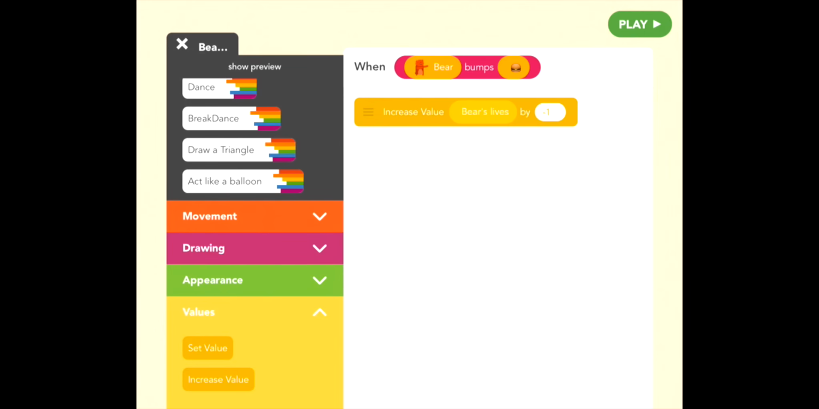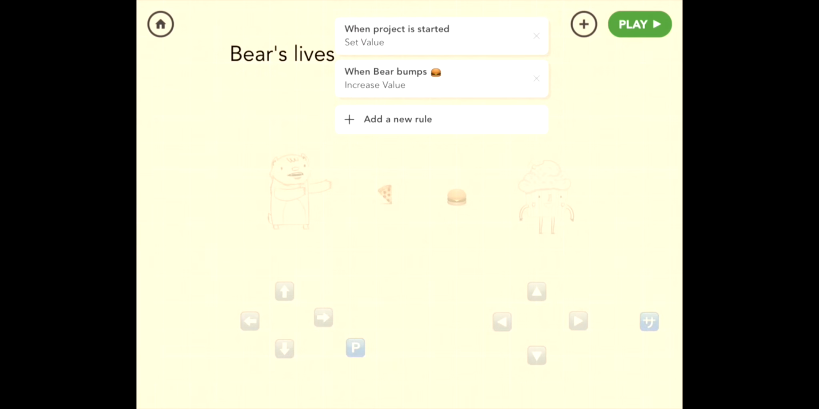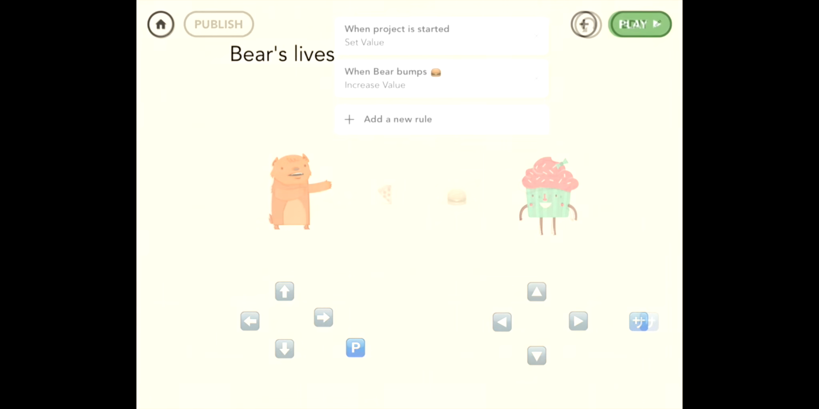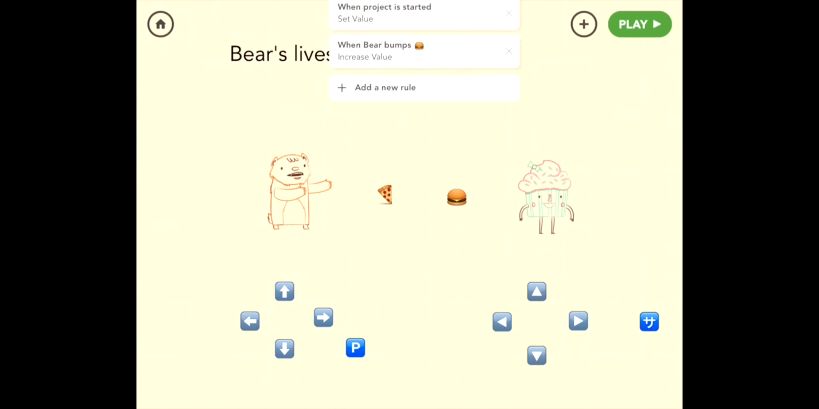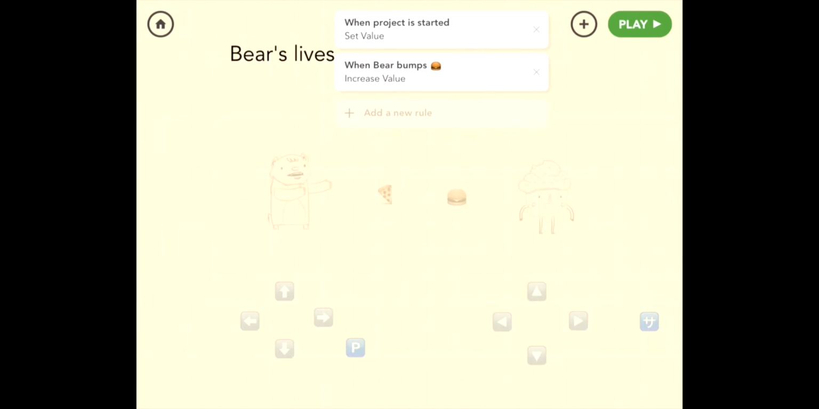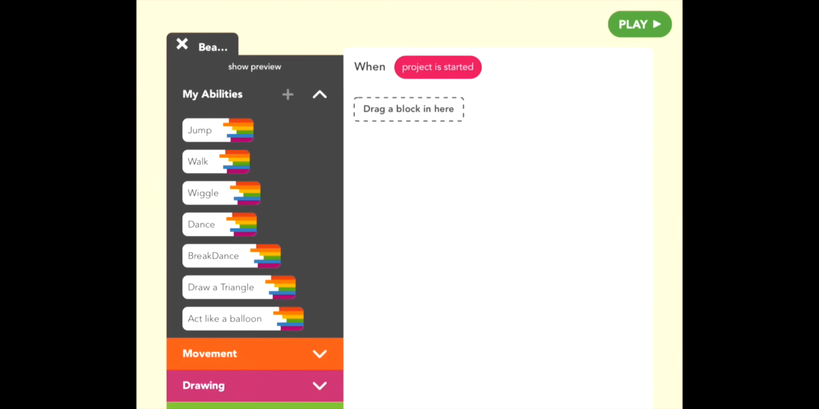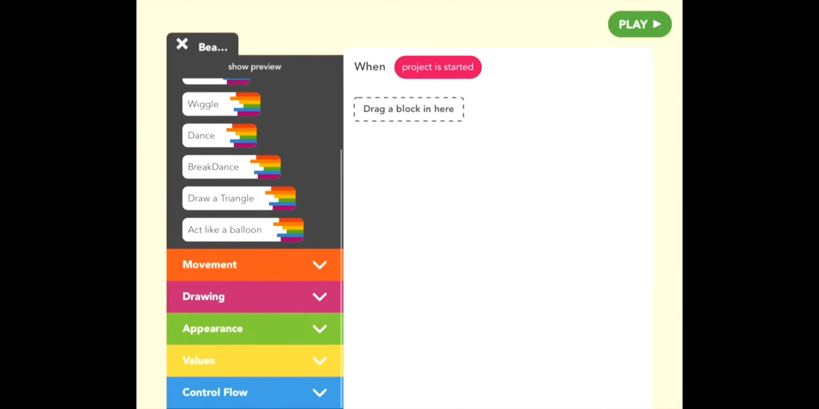Cool. So now this is all nice, but we don't really see what's going on, because if you play the project, there's just this word called bear's lives, and that's not what we want. So go back to editor. Let's give it one more rule. And the idea here is that at all times we're going to see how many lives bear has. So when the project is started, set text to bear's lives.